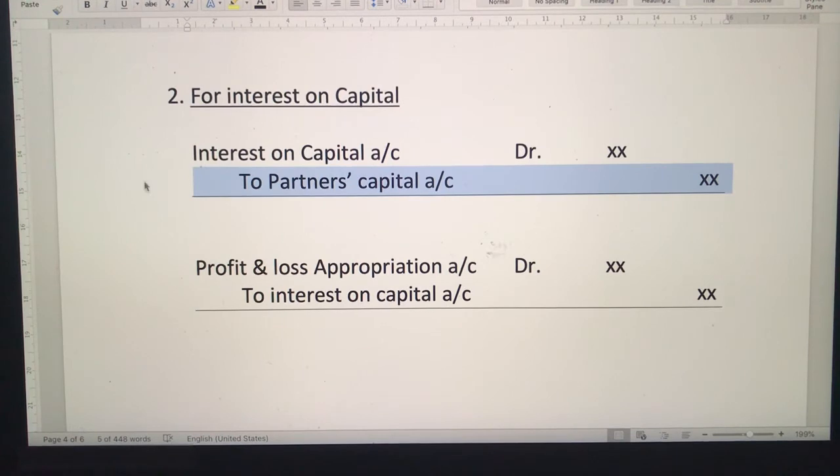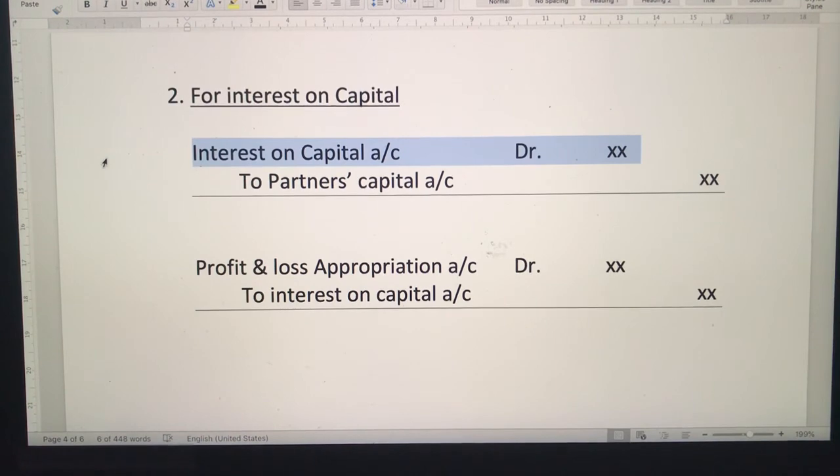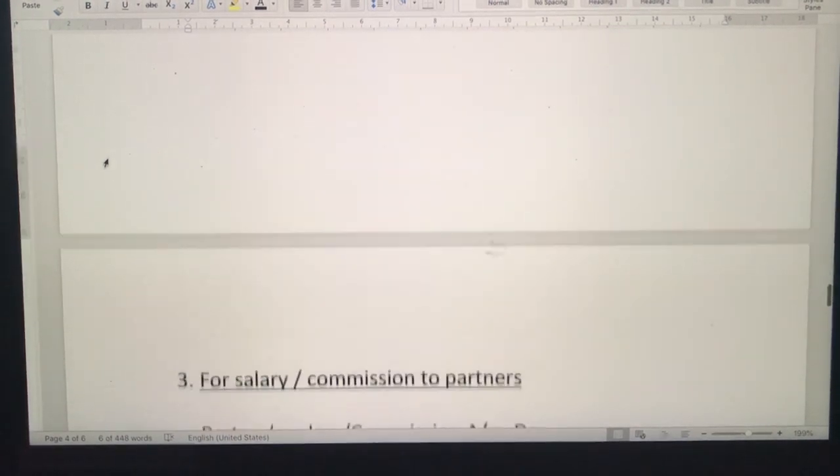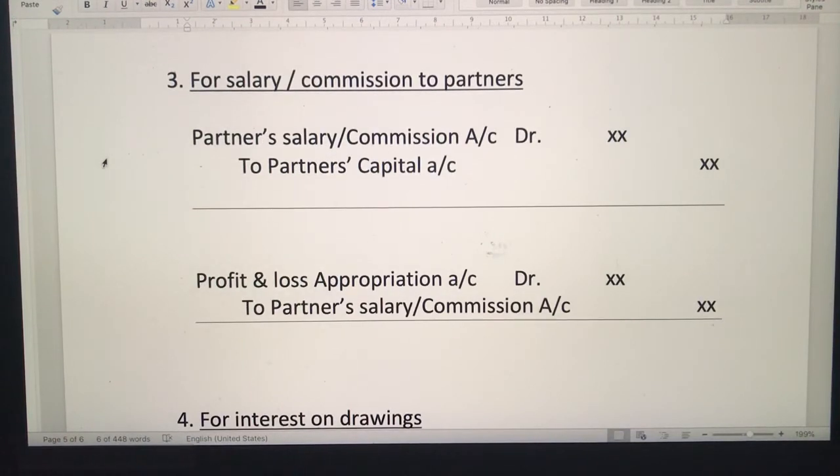Okay, so once this entry is done, after that you have to transfer to final account, that is profit and loss appropriation account. So the entry would be profit and loss appropriation account to interest on capital. With this, interest on capital gets nullified. You know the rule now. Similarly the next one is for the salary. Salary also has a similar entry. Once you learn one, I think you can do it, and also it is given in the book as well.